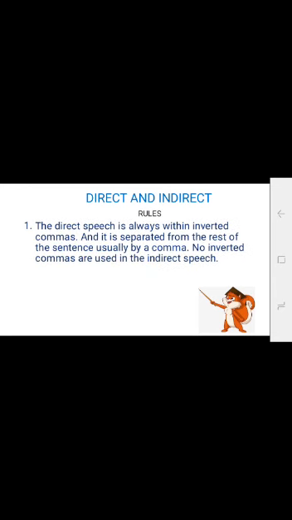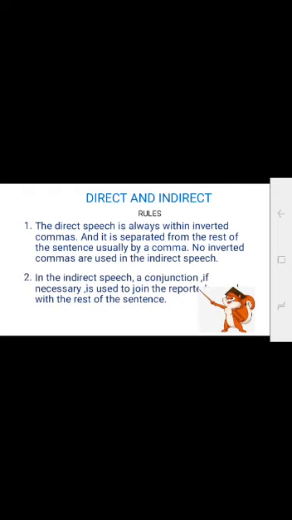Today we are going to learn direct and indirect speech. The direct speech is always within inverted commas. What is the main difference? How do we know the difference between direct and indirect speech? Direct speech is always with punctuation marks, that is, comma and inverted commas, and it is separated from the rest of the sentence usually by a comma. As I told, no inverted commas are used in indirect speech.